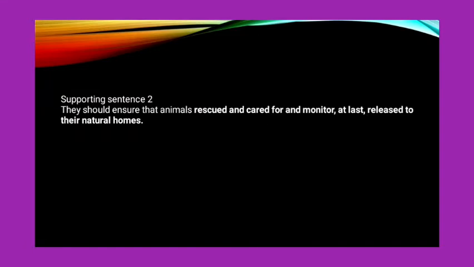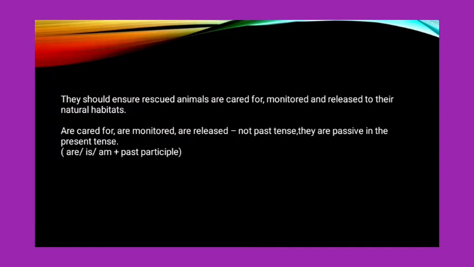Is that okay? Alright. Supporting sentence 2: "They should ensure that animals rescued and cared for and monitor at last released to the natural homes." Now I can get the idea, but this is a very typical sentence structure error made by many students. That means the sentence is not arranged in a proper way. The proper way should be: "They should ensure rescued animals are cared for, monitored and released to their natural habitats."